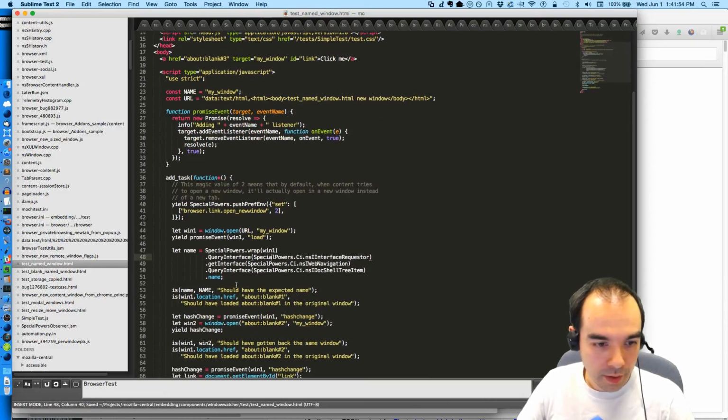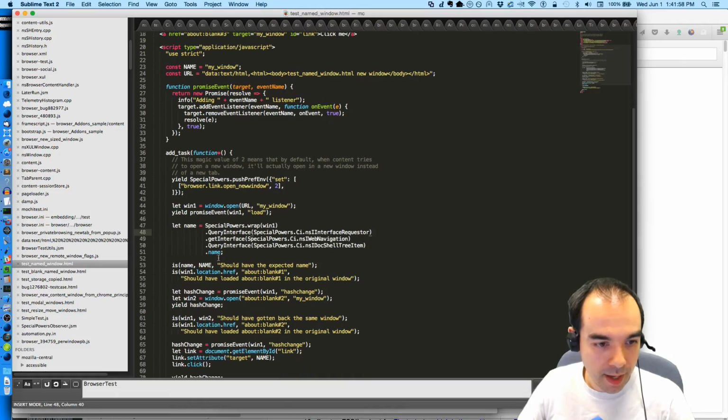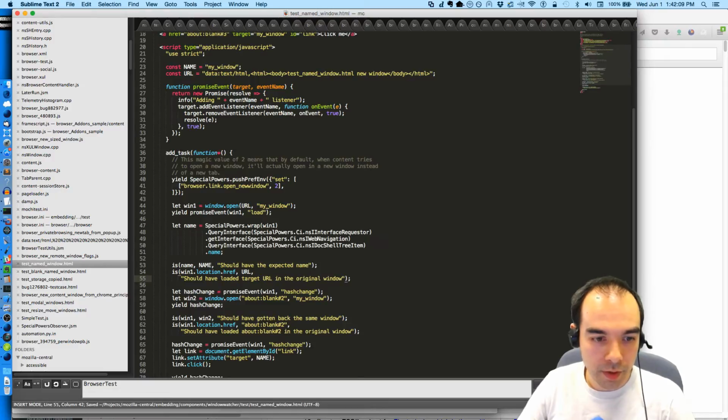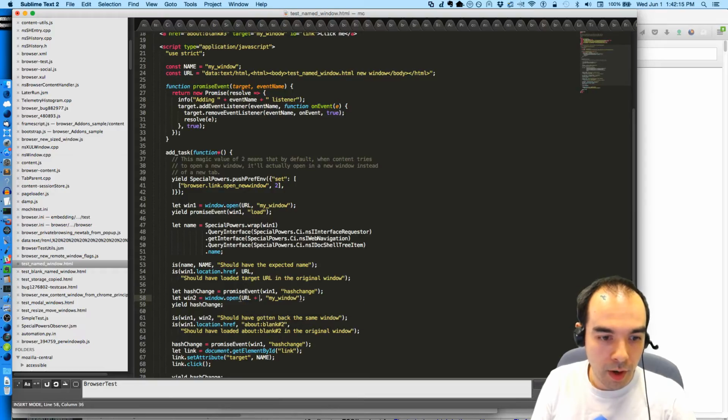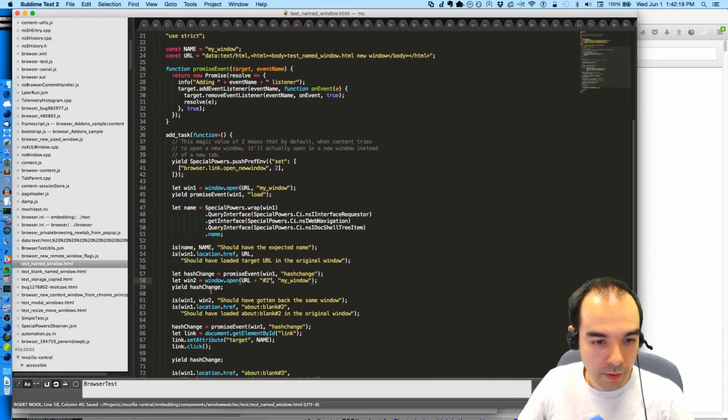Actually, test the name. Does the name match? Pass, should have the expected name. The location should be what we expect: should have loaded the target URL in the original window. Hash change, window open URL plus #2, my window.